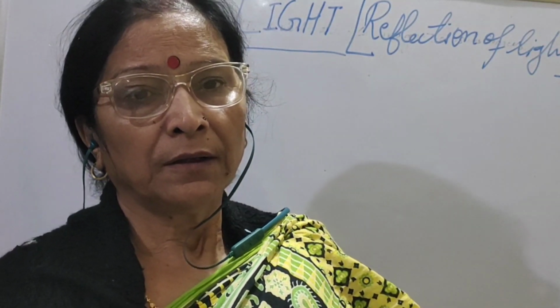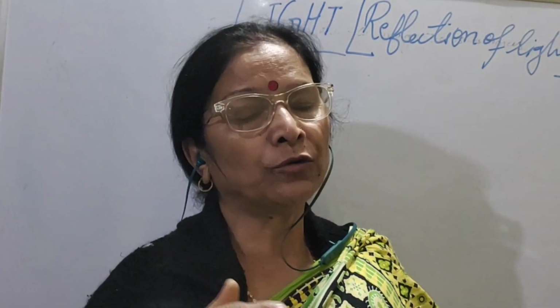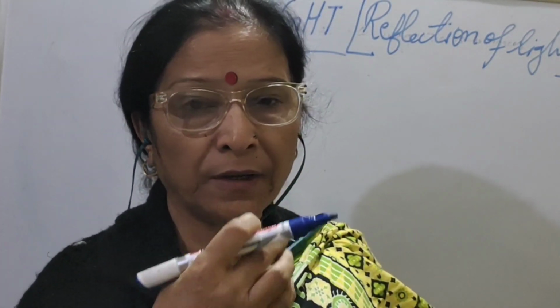translucent. Then what happens? It bounces back from an opaque surface. Light bounces back about 99.9%, and that light which bounces back from the opaque surface enters our eyes and so helps us to see the object.